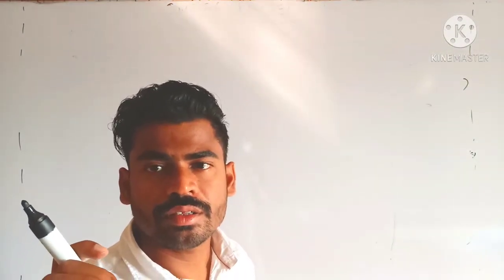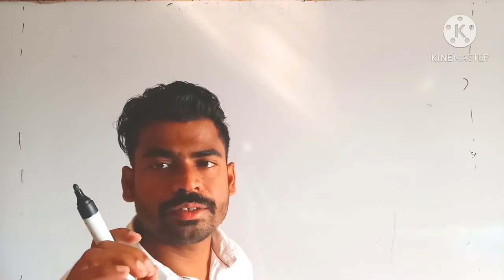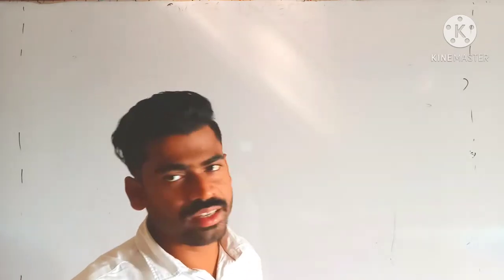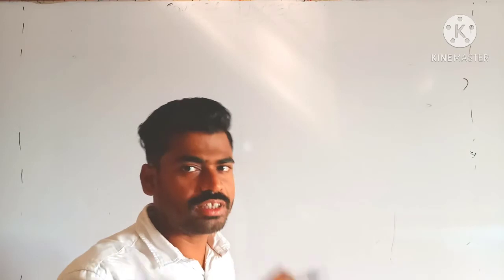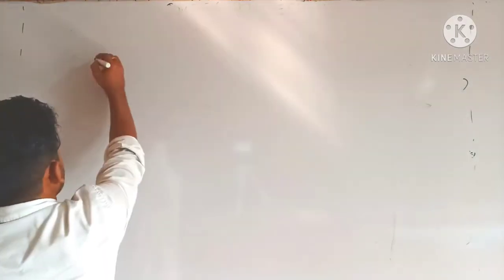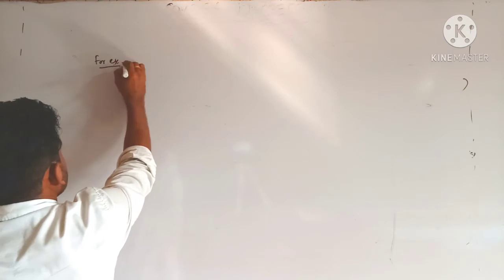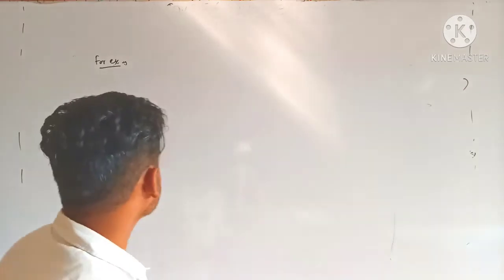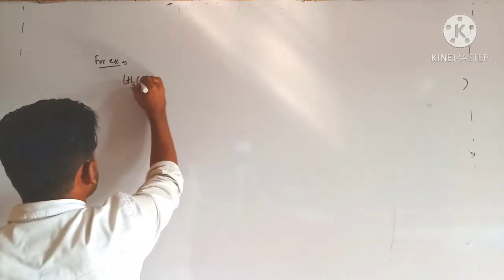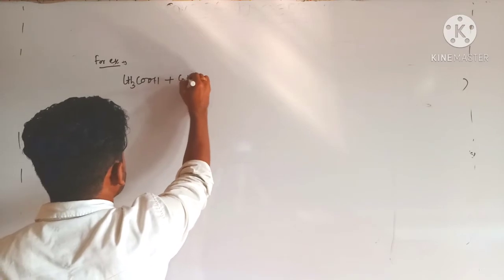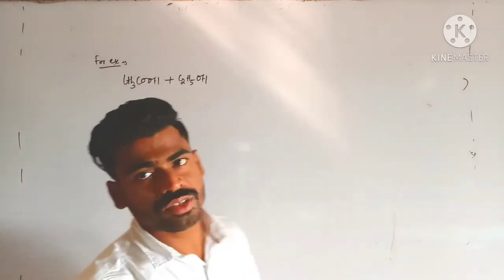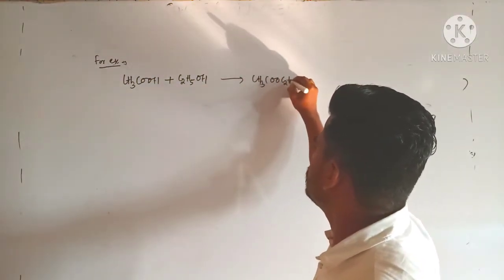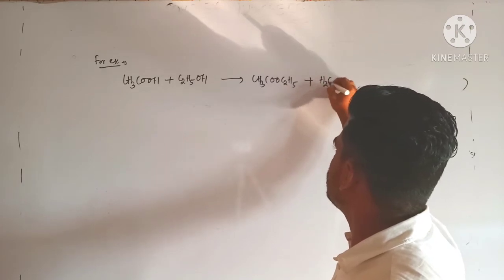Again, there are some chemical changes where the enthalpy change is zero. That means neither heat is absorbed nor released, but still these processes are spontaneous. For example, the esterification reaction: CH3COOH plus C2H5OH, acetic acid plus ethyl alcohol, gives the ester CH3COOC2H5 plus H2O.